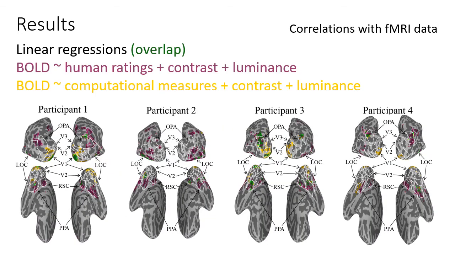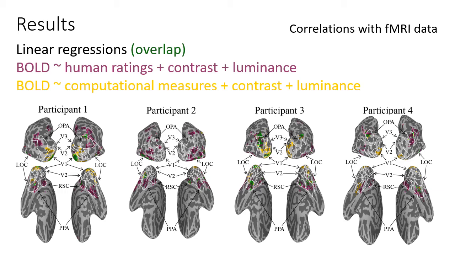Then we compare both human ratings and the computational measures with fMRI data from Above 1,000. For each of the 4 participants in Above 1,000, we fitted 2 linear regressions. The response variables are the brain activities, while the independent variables are human ratings and the fitted values for computational measures respectively. We also consider mean luminance and RMS contrast as covariates in either regression.